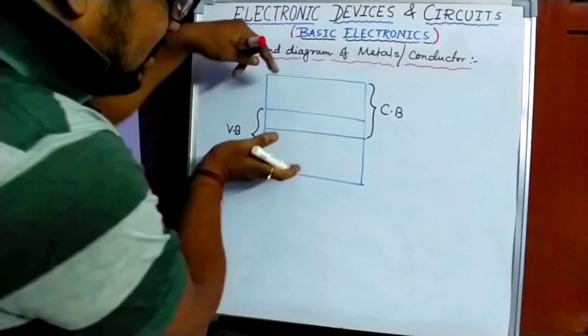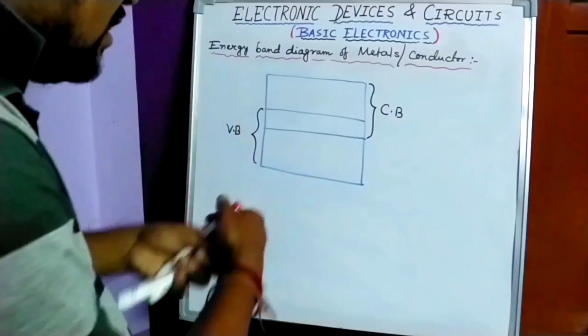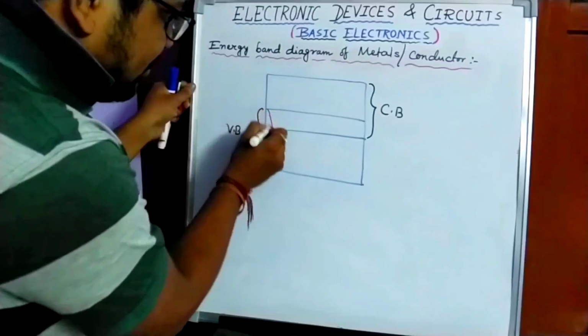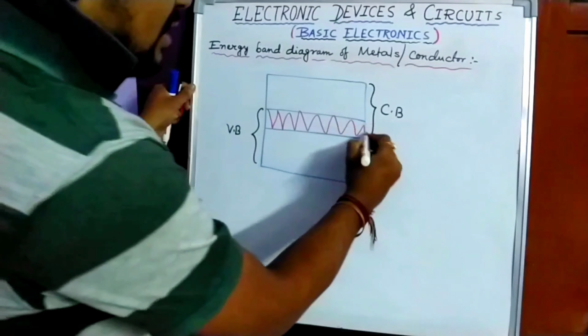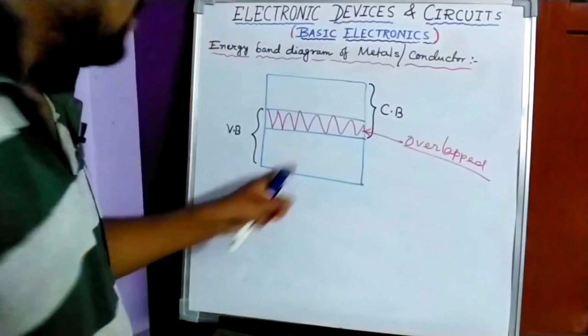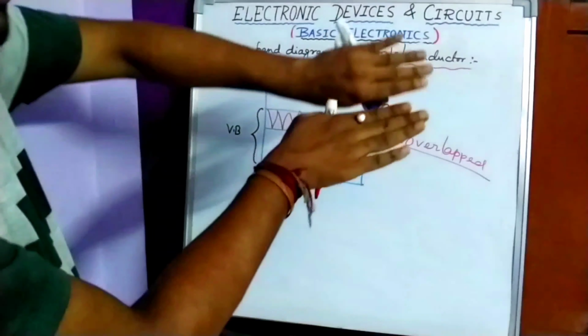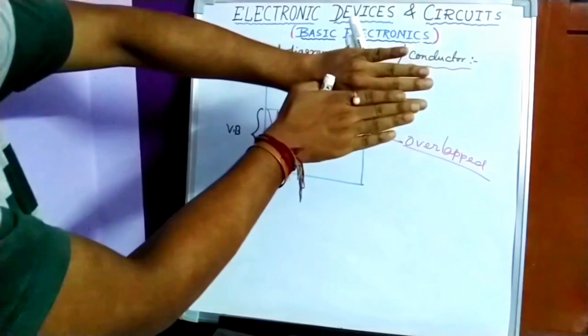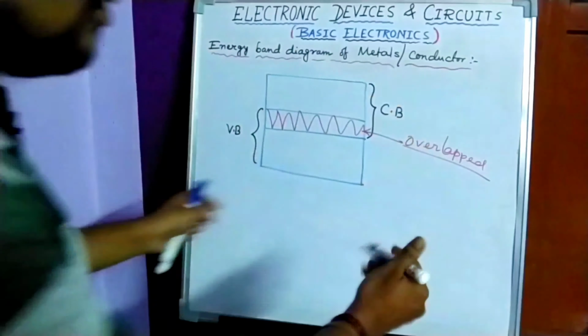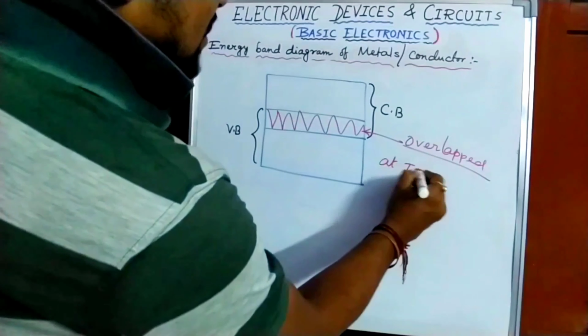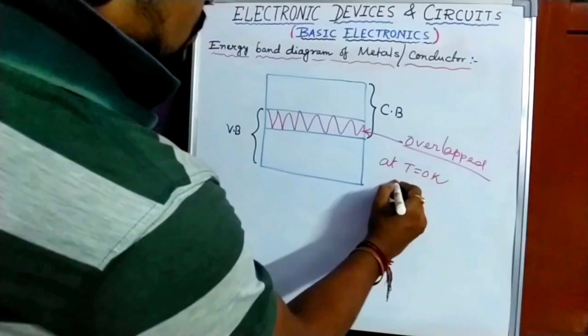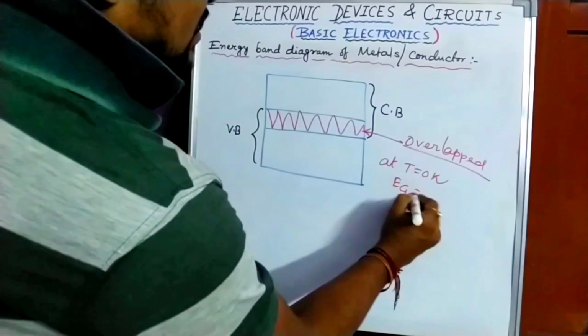The valence band and conduction band overlap in this region. As they overlap each other, there is no gap. So at temperature 0 Kelvin also the energy gap is 0.